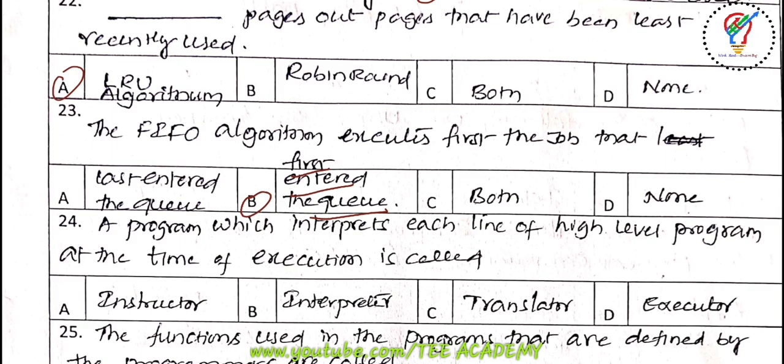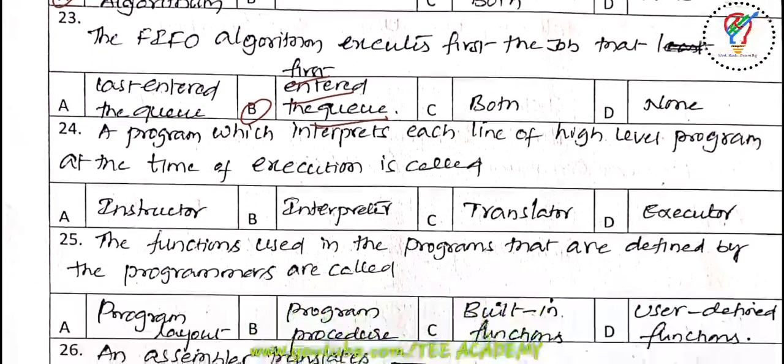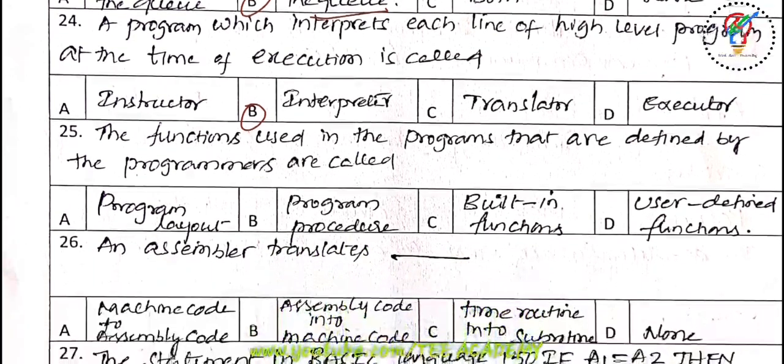Next one, a program which interprets each line of a high level program at the time of execution is called an interpreter. Next one, the functions used in a program that are defined by the programmers are called. The options are program layout, program procedure, built-in functions, and the last one is user defined functions. So it is user defined functions.